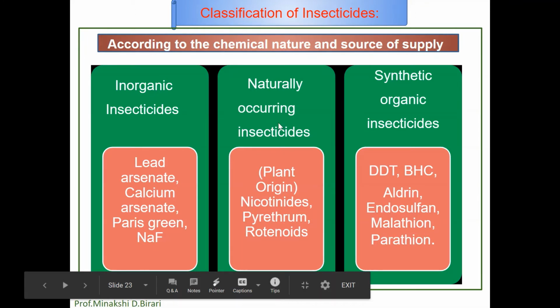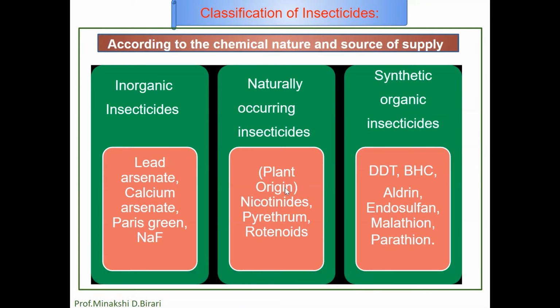Then secondly, naturally occurring insecticides which have plant origin. These are also called plant insecticides or botanical insecticides. In these, plant materials are used as insecticides.